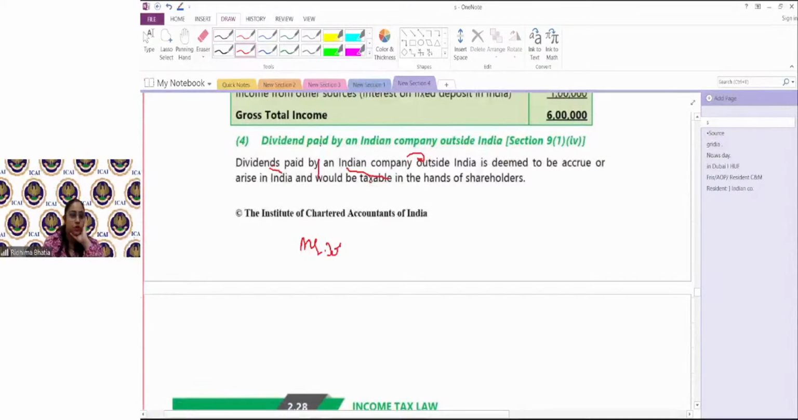Now suppose Mr. John, who is in Europe, has invested in Reliance India Limited. Reliance India Limited declared dividend. Since the dividend is declared by an Indian company, even if it is paid outside India to John in his foreign account, it would always be an income accrued in India. Got it?